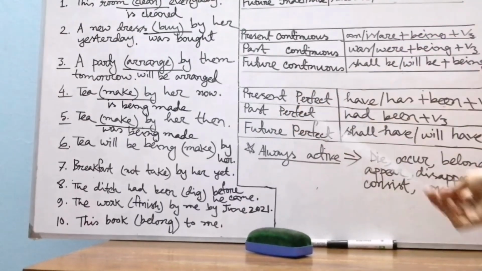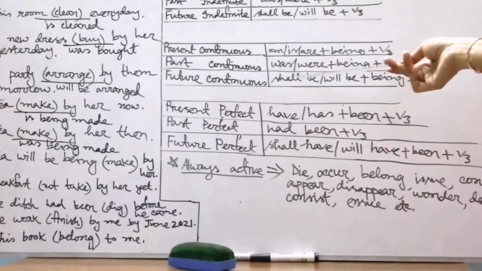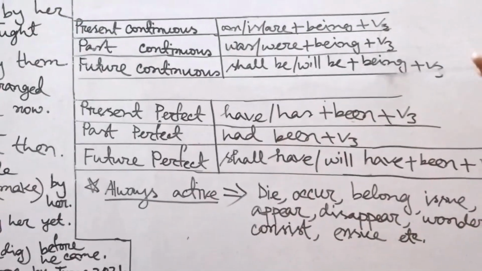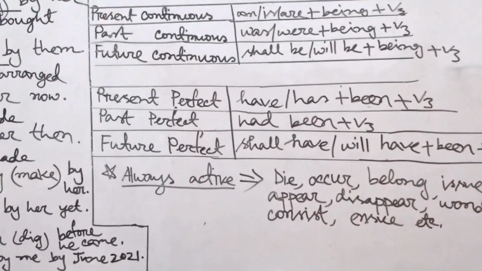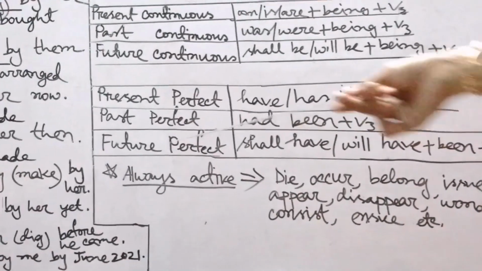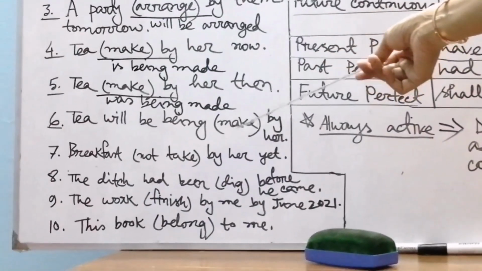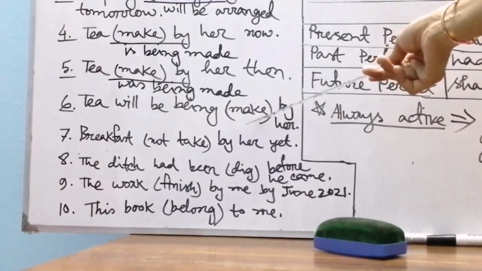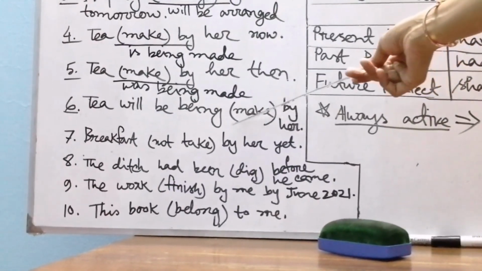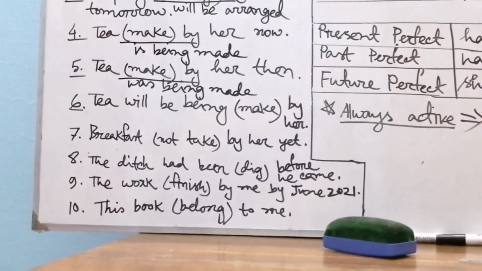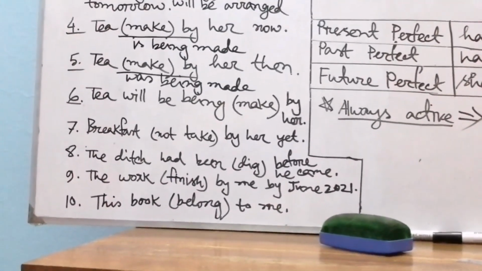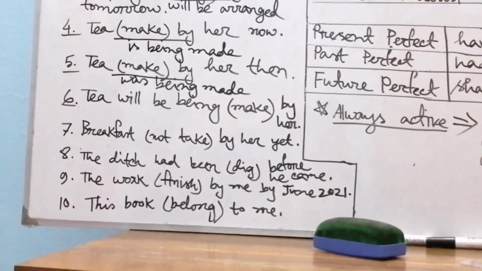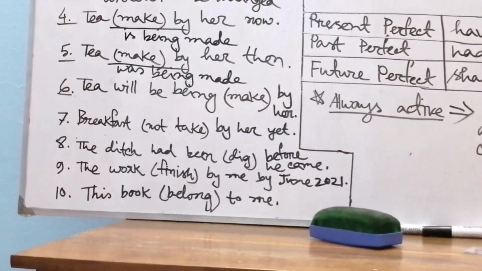Will be being or shall be being. Look at the structure, please. The passive structure of future continuous tense is shall be or will be plus being, plus V3, that is past participle form of the main verb. Here it's given will be being. So what will be the correct answer here, my dear students? Make, makes or made? Made, that is past participle form of the verb make, make, made. So the correct answer will be: Tea will be being made by her, and it's the structure of the passive voice of future continuous tense.